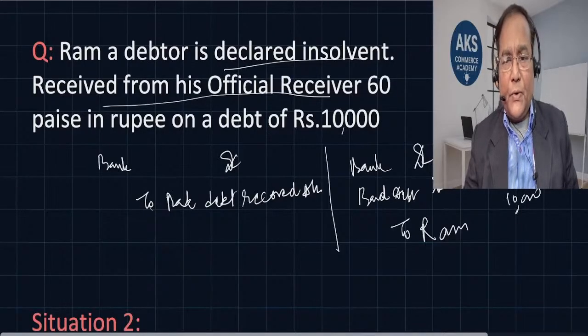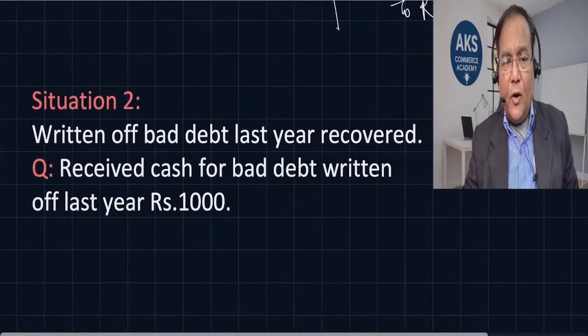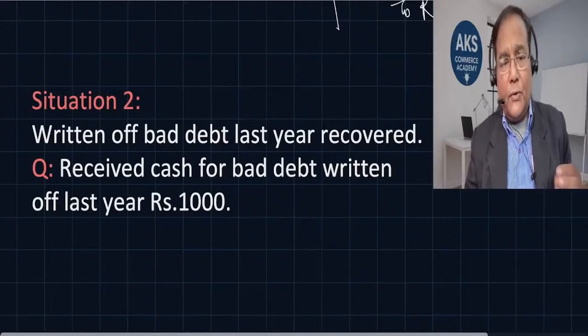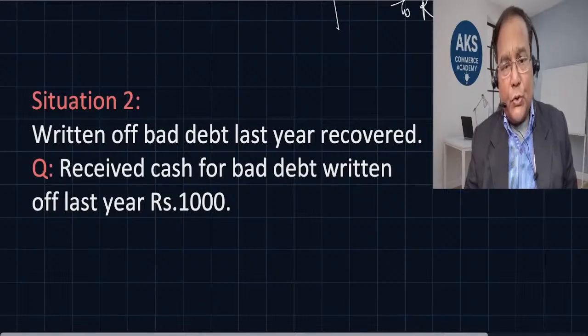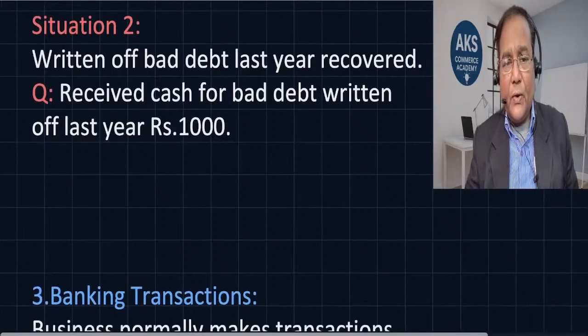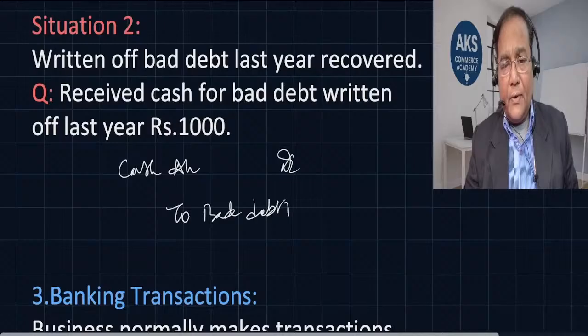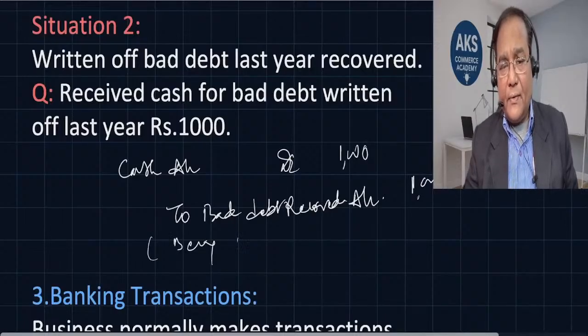All right. Now situation 2, let us see. Bad debt written off last year, now recovered. We have already treated the amount as bad last year, and now the amount is received. So the entry we have already seen. What is the entry that we are going to pass? Cash account or bank account debit to bad debt recovered account. Is this clear? This 1,000 rupees which was treated as bad has now been received and treated as bad debt recovered. I hope this is clear.